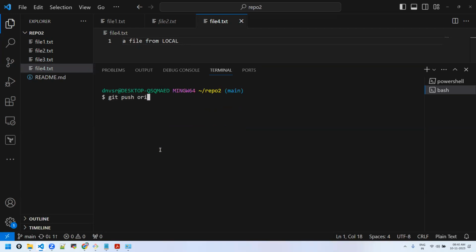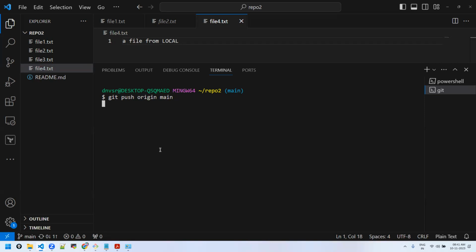Git push origin. So what happens now? Conflict. What happens now? It should throw an error or warning. Let's see what happens.